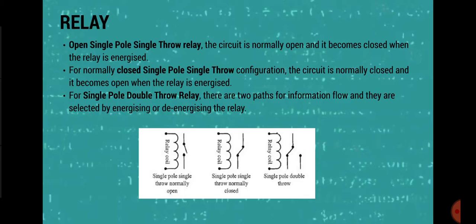Open single pole single throw relay. The circuit is normally open and it becomes closed when the relay is energized. For normally closed single pole single throw configuration, the circuit is normally closed and it becomes open when the relay is energized. For single pole double throw relay, there are two paths for information flow and they are selected by energizing or de-energizing the relay.